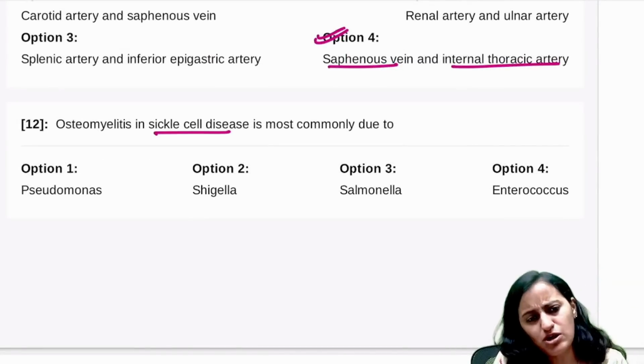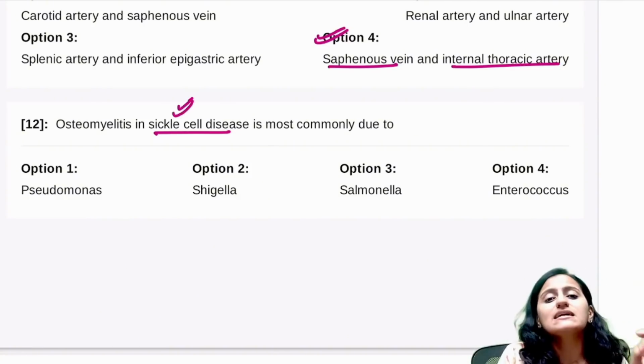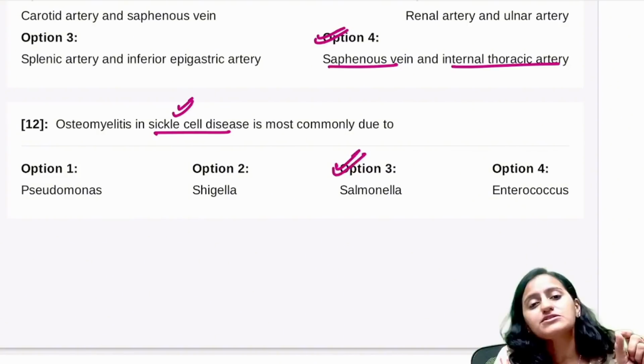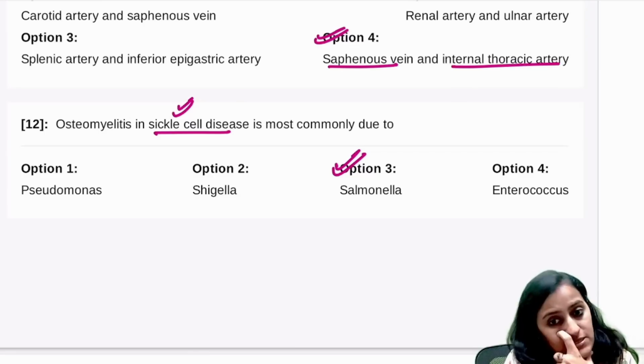Osteomyelitis and sickle cell disease. In osteomyelitis, otherwise the most common cause is Staph aureus, but specifically if they ask which organism in sickle cell, it is Salmonella osteomyelitis. Remember it is Salmonella, which is important.